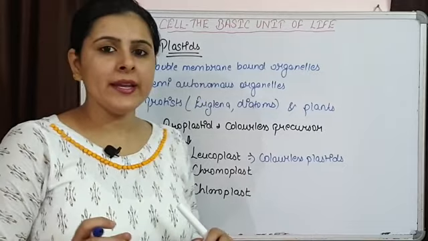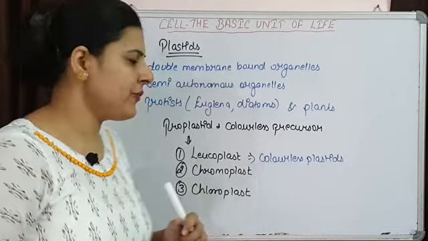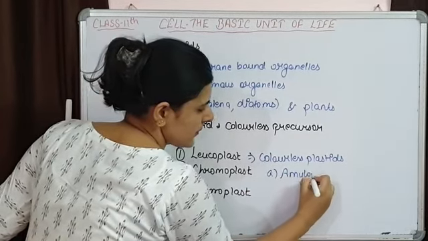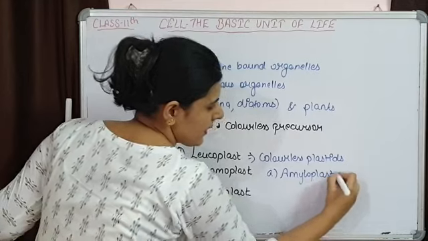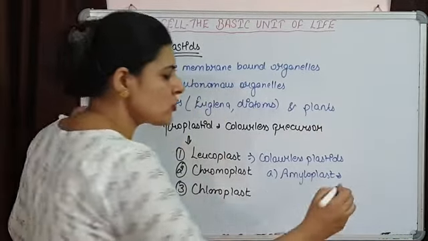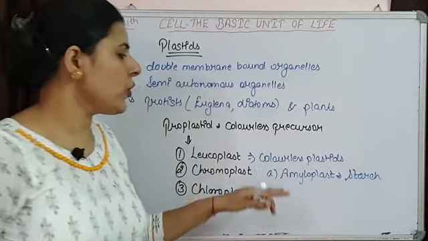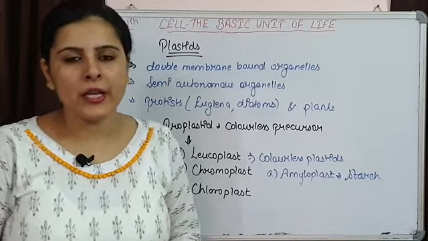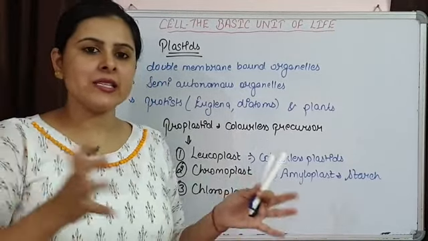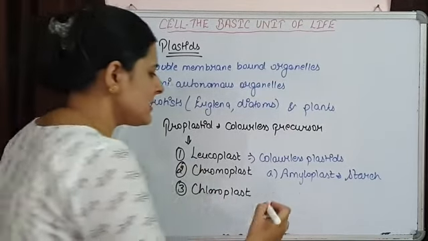Now, depending upon the type of substance they are storing, we are giving them different names. Like one type of leucoplast is amyloplast. Amyloplast is that leucoplast that is going to store starch. So starch storing leucoplasts are known as amyloplasts, and these amyloplasts are larger in size as compared to the remaining leucoplasts. Then elaioplast is there.